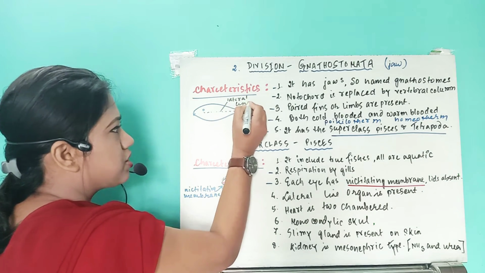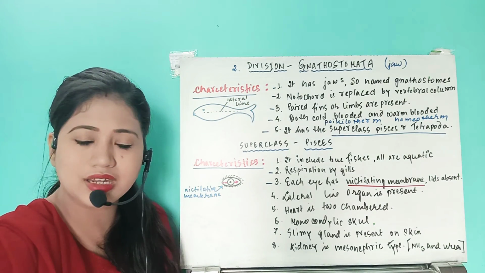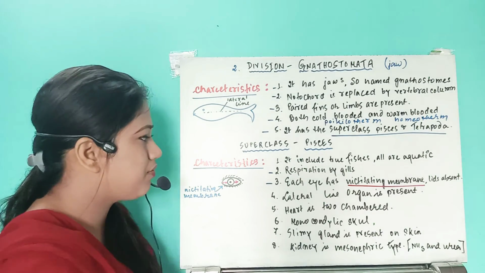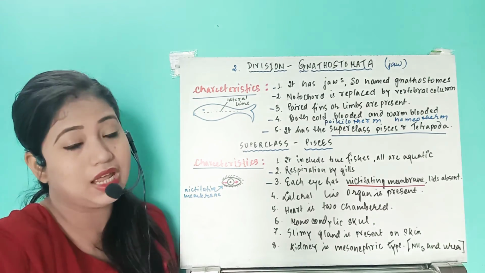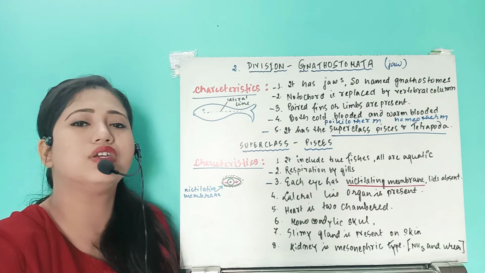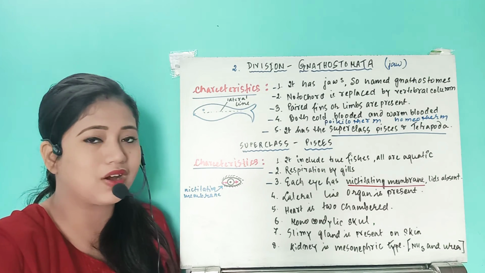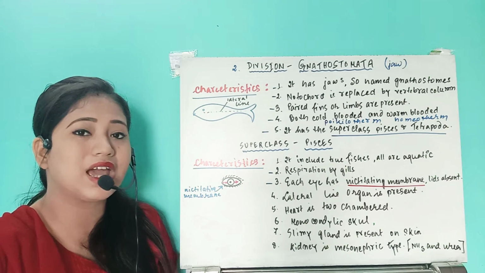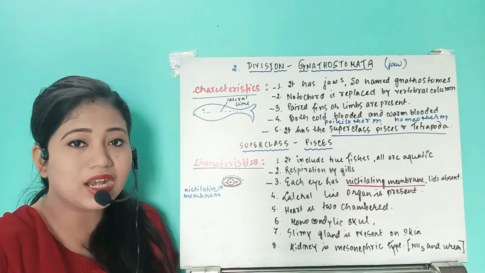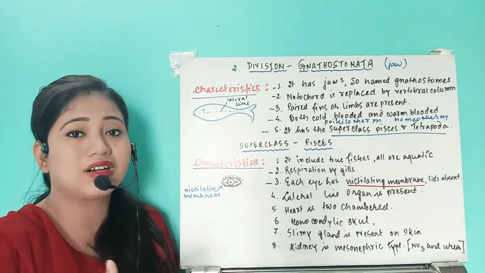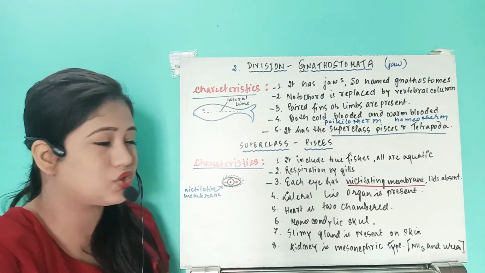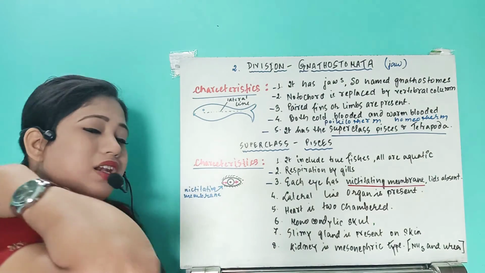Now what is the importance of this lateral line? Why is the lateral line present? What is the main function of this lateral line? See, every fish will have this lateral line. This lateral line will have a unique function. And what is the function? It acts as a sensory organ. It's acting as a rheoreceptor which can understand the water current, right? Water current, water waves that can be understood by this lateral line organ.